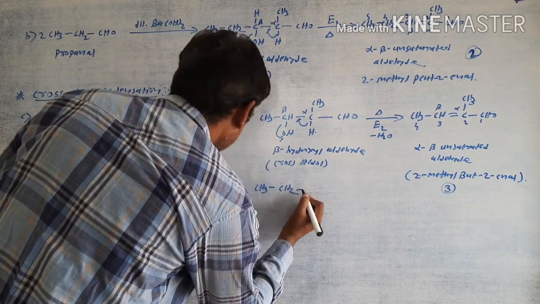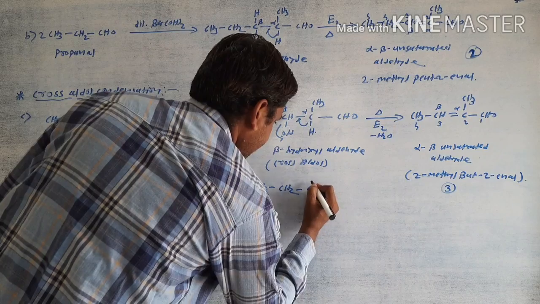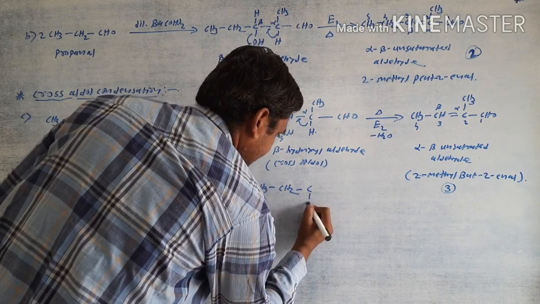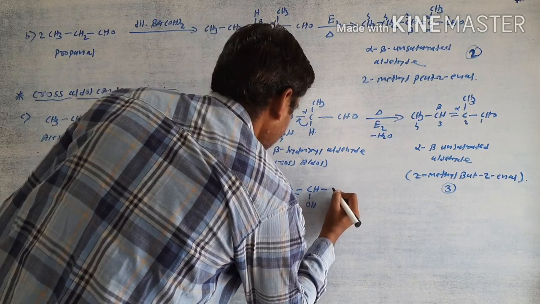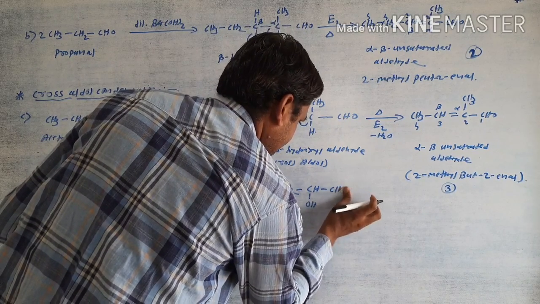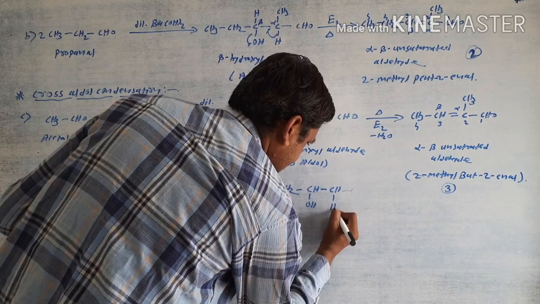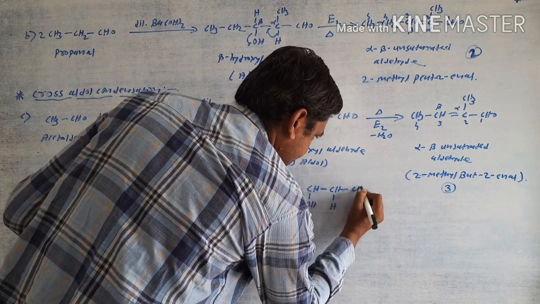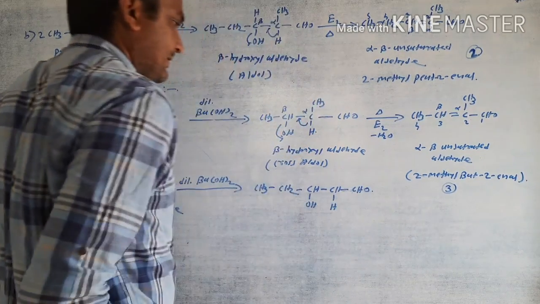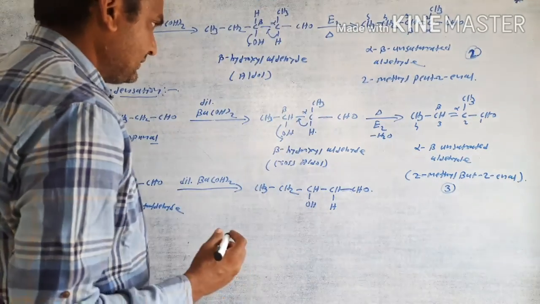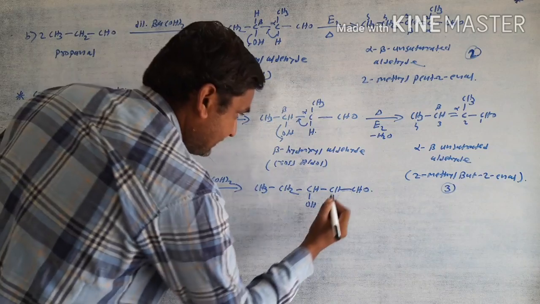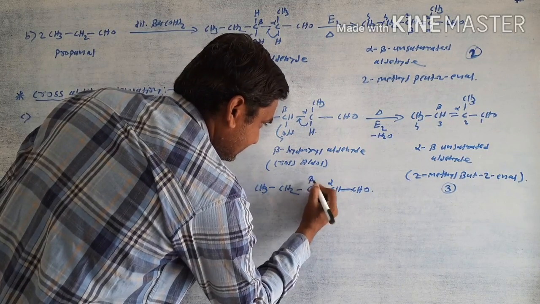CH3 CH2 and so on. This one is another product, with alpha position and this one the beta position.